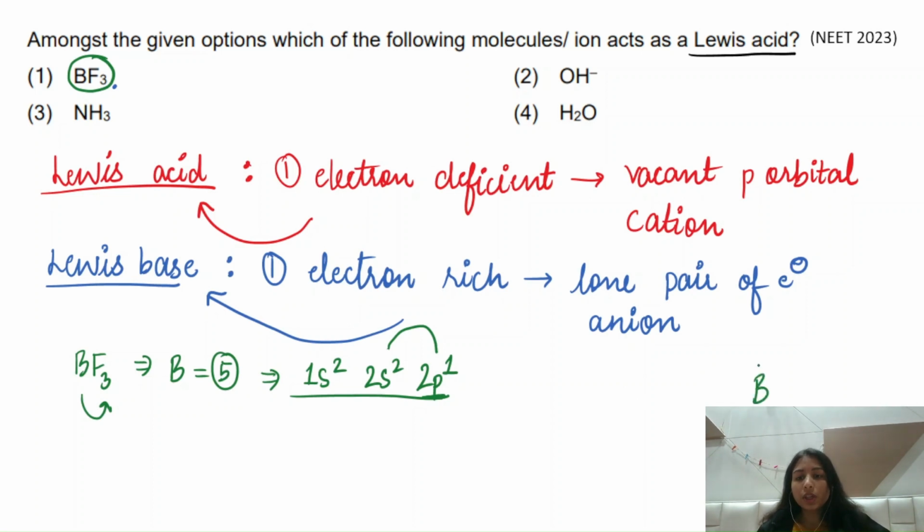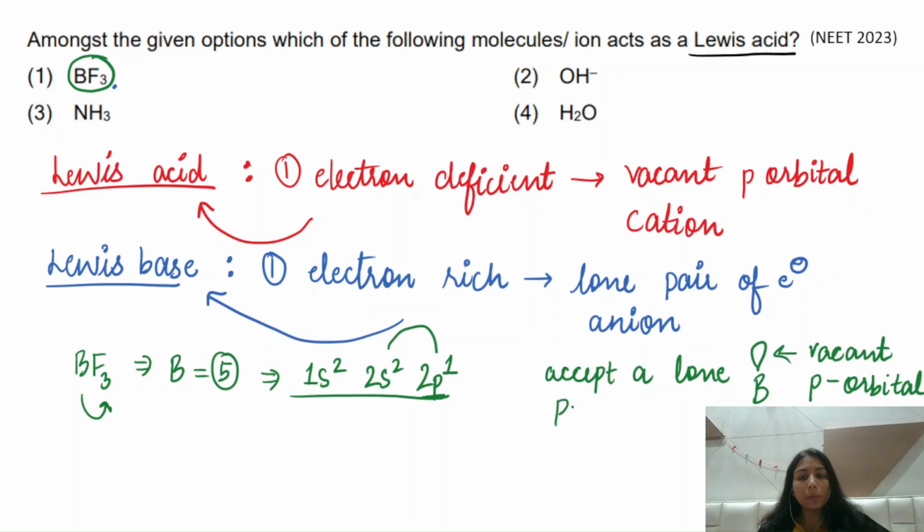So in the structure, even if you see, there is a vacant p orbital which is present in the case of boron, that makes it electron deficient, or we can say that it has a tendency to accept a lone pair of electrons, right? It can accept a lone pair of electrons in its vacant p orbital. So this makes it a Lewis acid. So here BF3 will be characterized as a Lewis acid.